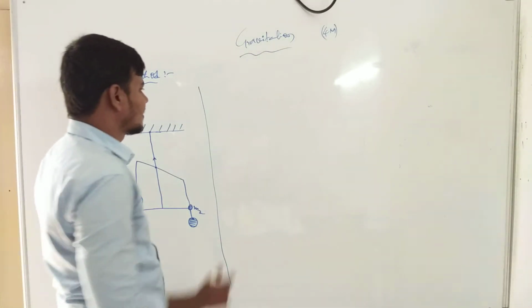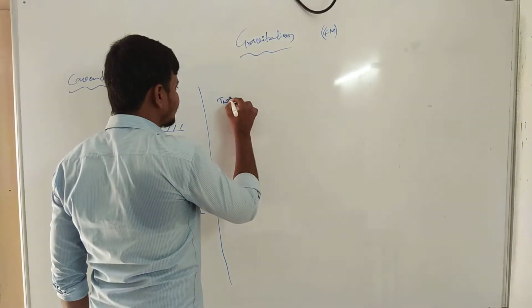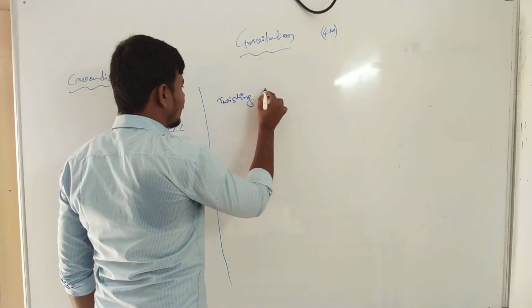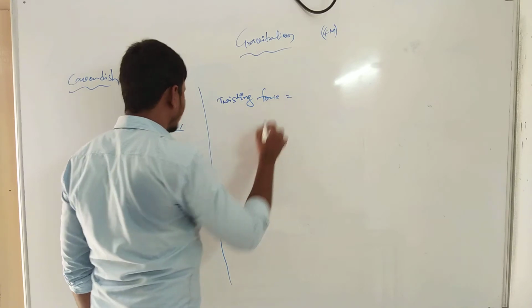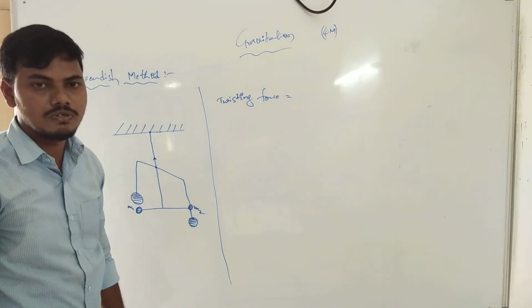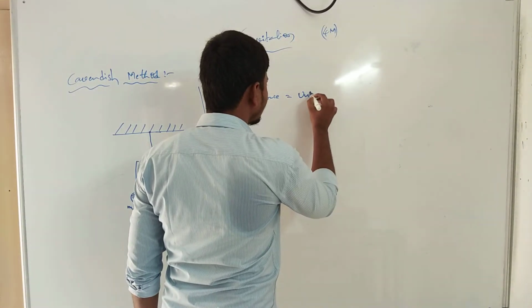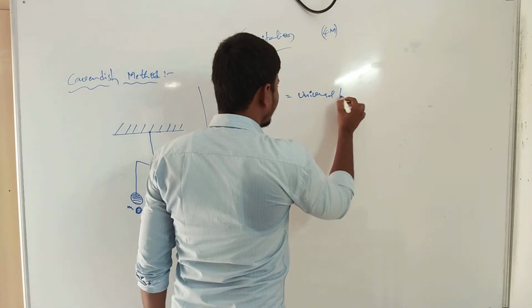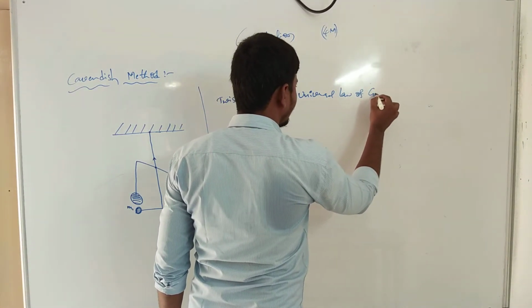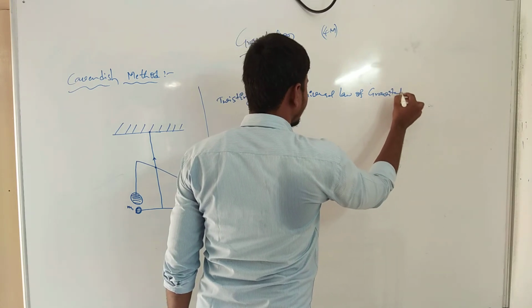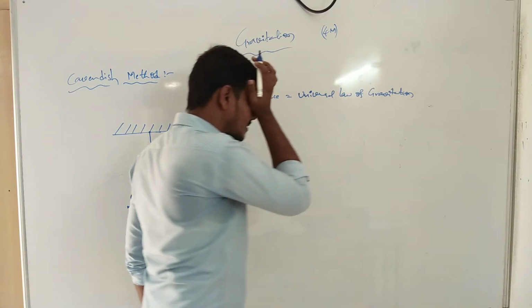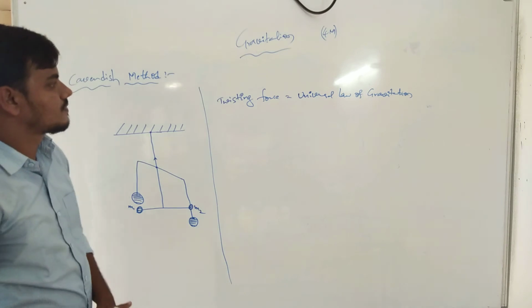Clearly, now the twisting force is equal to the universal law of gravitation. Now what is the twisting force?